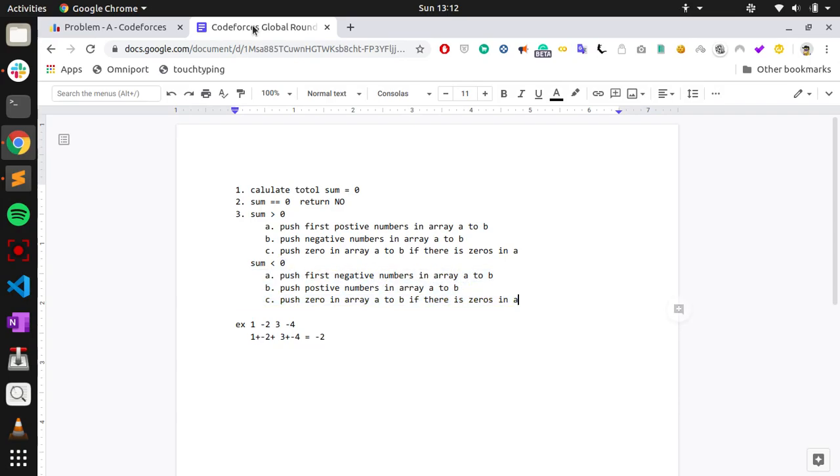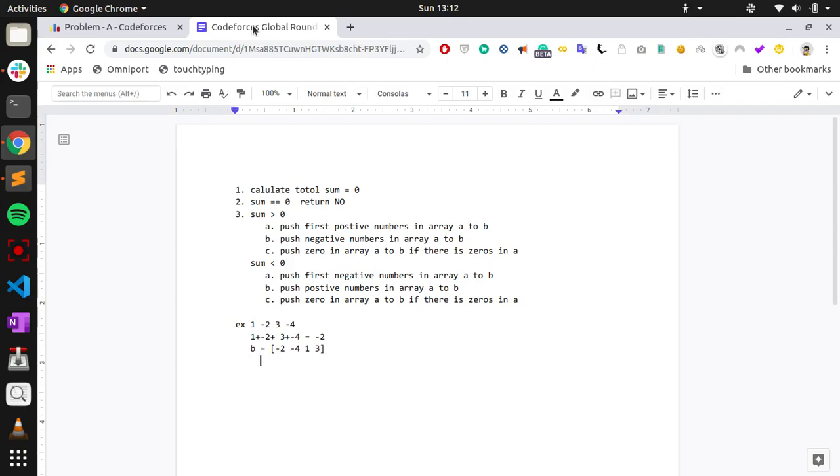We will do the second algorithm. We will first push the negative numbers, which are minus 2 and minus 4, then we push the positive numbers, 1 and 3.